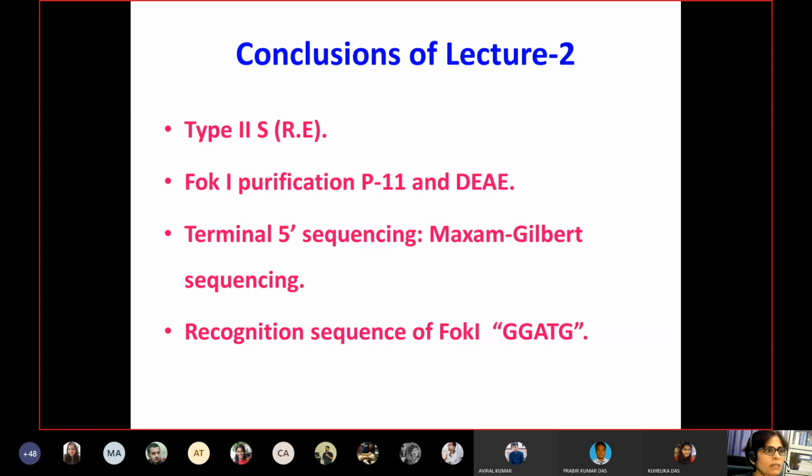FokI was the main enzyme used in all these techniques, from zinc finger and TALENs to CRISPR and hybrids with other DNA binding domains. I will slowly come to that point, but the idea of studying FokI is to show how the genome editing field started, only by purifying this FokI enzyme.